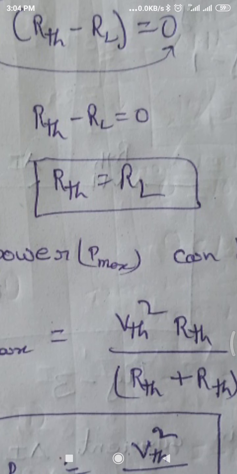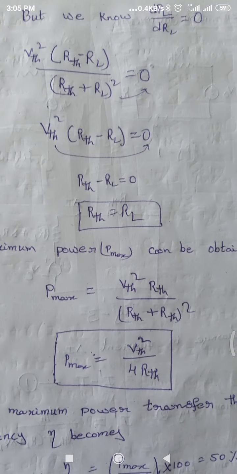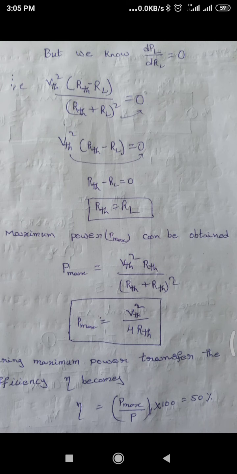When these two become equal, then only the maximum power is going to be transferred from the source side to the load side. So how can we get this maximum power transfer theorem?